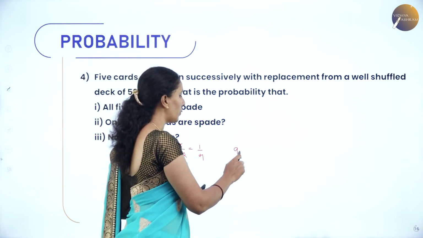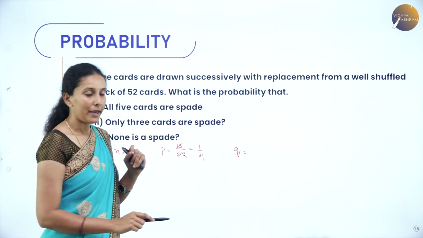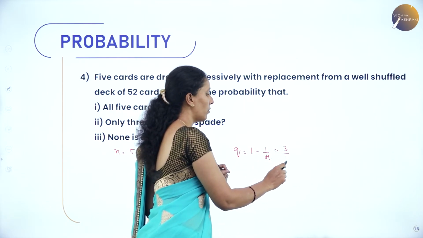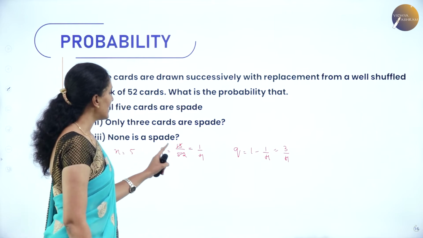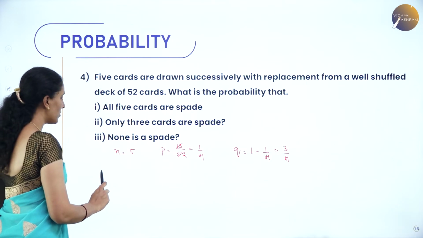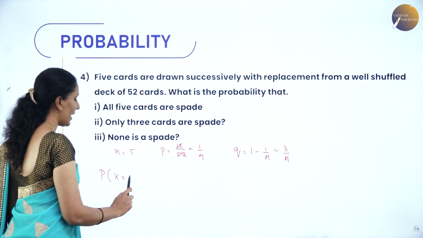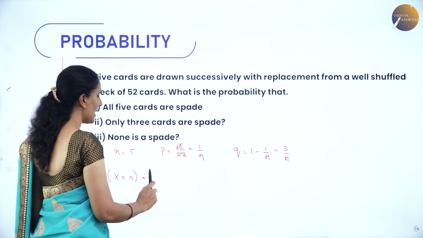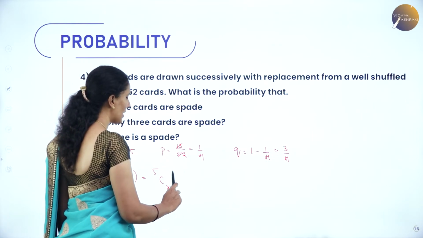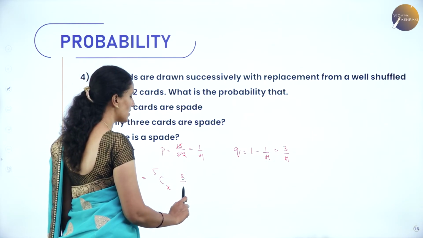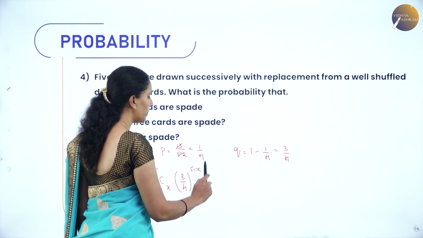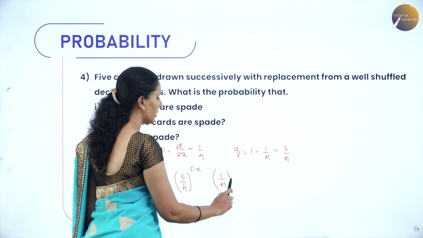Then what will be q? q is not getting a spade card. That means 1 minus 1 by 4, whose value is 3 by 4. So hence here, success will be 1 by 4, failure will be 3 by 4. Now, the binomial distribution will be the probability of x for value x is nCx, that is 5Cx, q to the power 5 minus x. So here q is 3 by 4 to the power 5 minus x, into p to the power x, that is 1 by 4 to the power x.